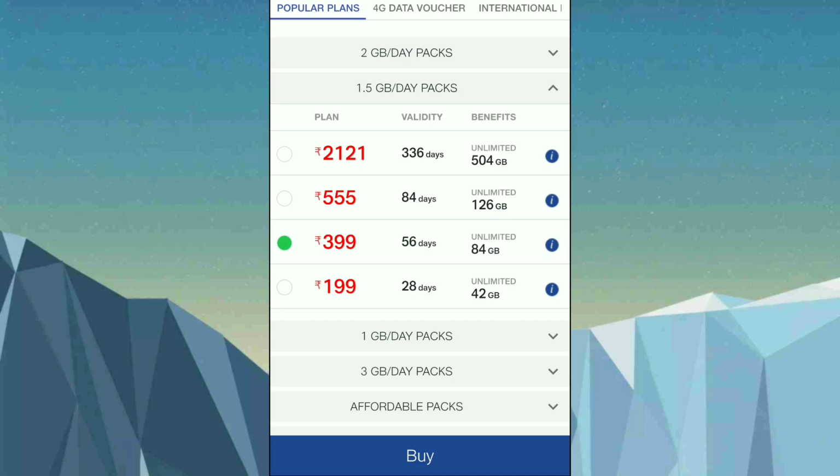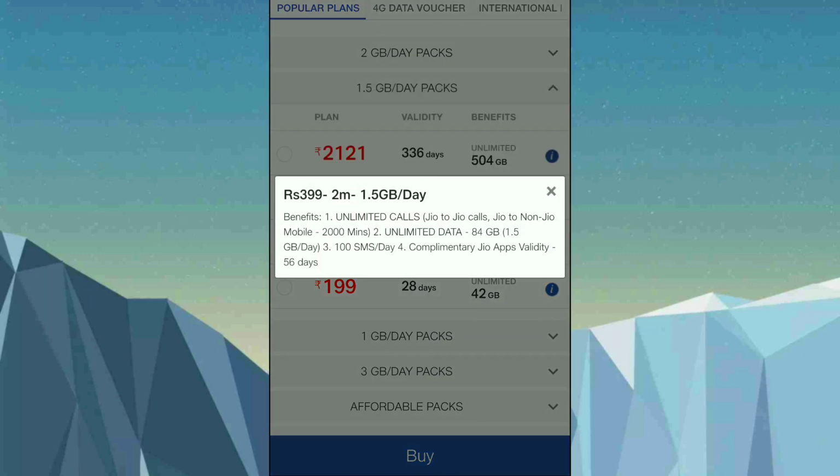So as you can see here, let us think that you are recharging for the 56 days and you will be getting the 1.5 GB. So let's see the pack details first of all. If you recharge for the 399, you will be getting 1.5 GB per day, unlimited calls to Jio numbers. For Jio to non-Jio, like Idea, Airtel and all, you will be getting 2000 minutes, and you can use it for 56 days. You will be getting unlimited data of 84 GB, 1.5 GB per day, and 100 SMS per day. So this pack is valid for 56 days.